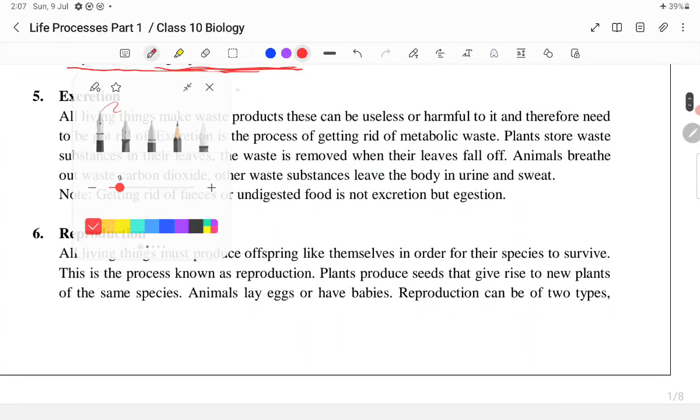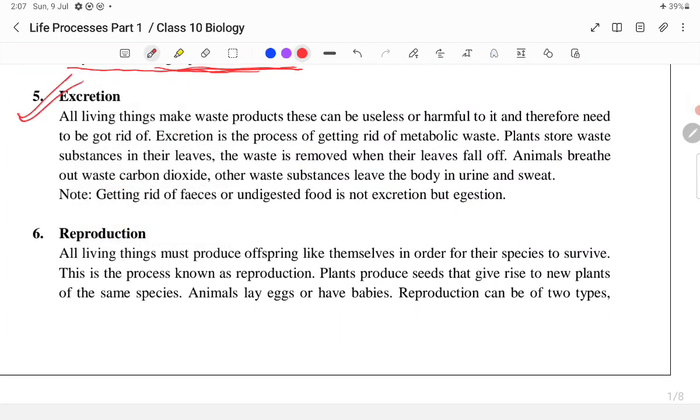Now we are coming to the next life process, which is known as excretion. All living organisms make waste products which can be useful or harmful to them. Therefore, they want to get rid of them.